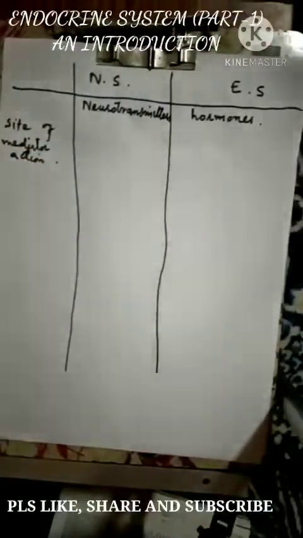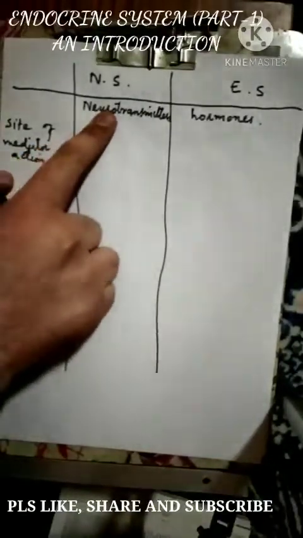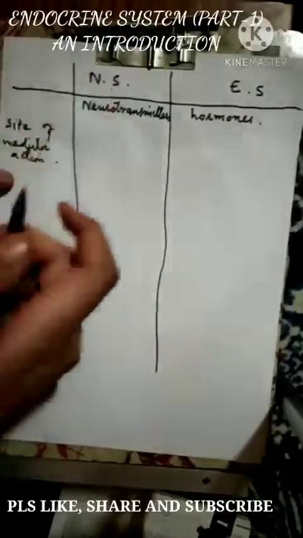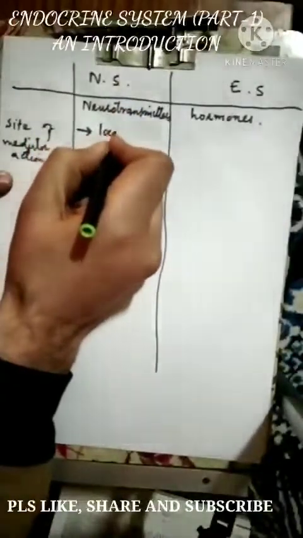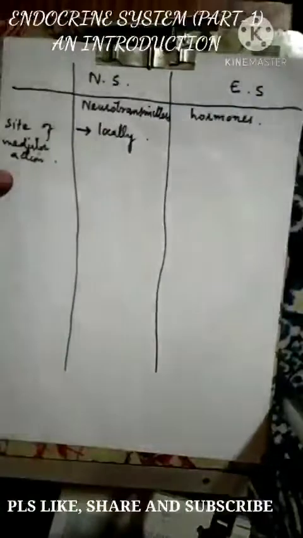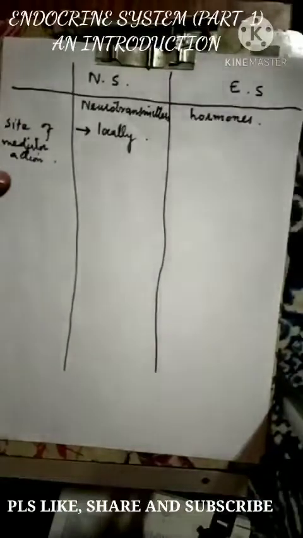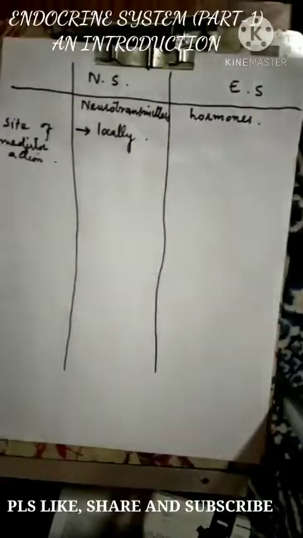So as far as the site of action of these neurotransmitters is concerned, these neurotransmitters act locally in response to nerve impulses. These neurotransmitters are released when they are triggered by the nerve impulses, and they are released locally, or we can say the site of action is local. And the hormones which